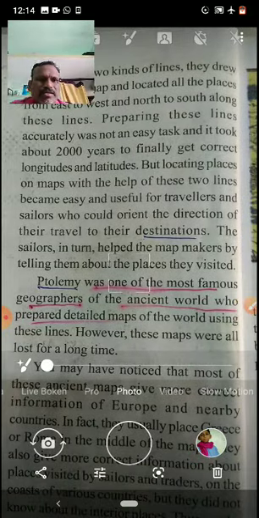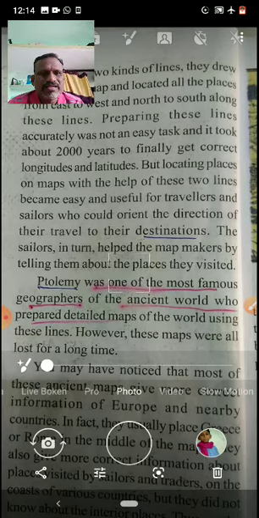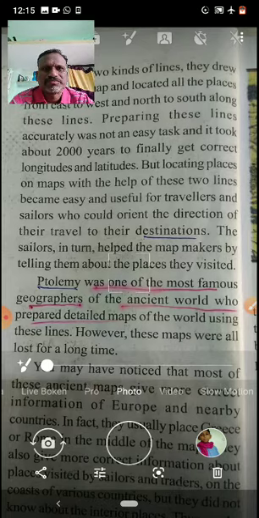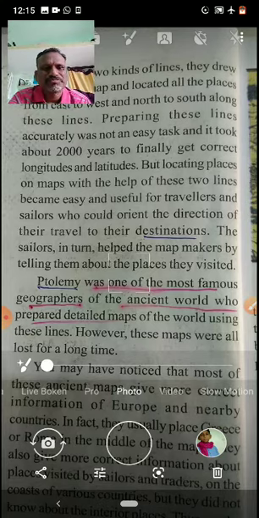with the help of these two kinds of lines, they drew a grid on the map and located all the places from east to west and north to south along these lines. Here, what happened with the help of these two kinds of lines?